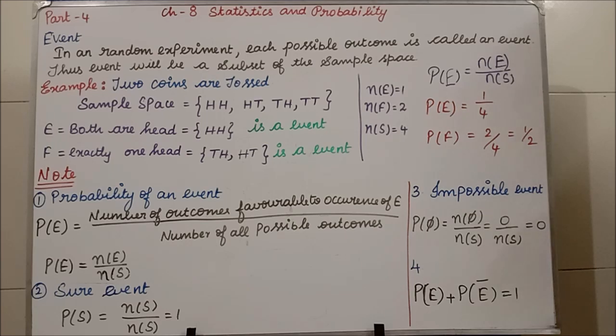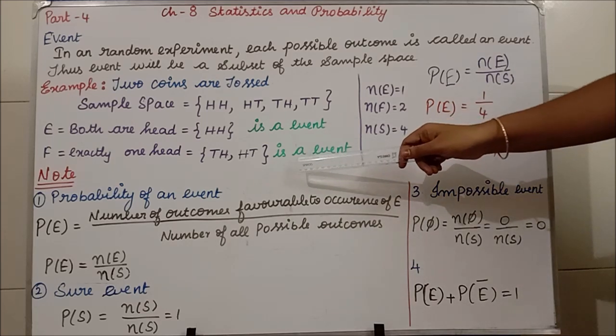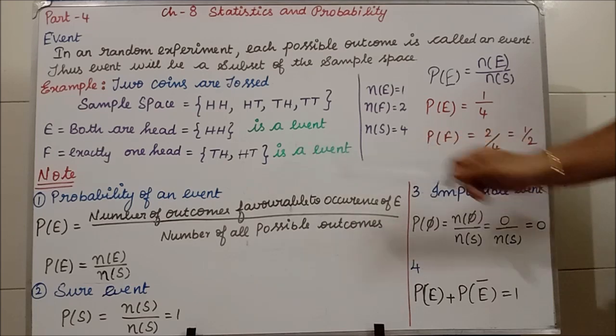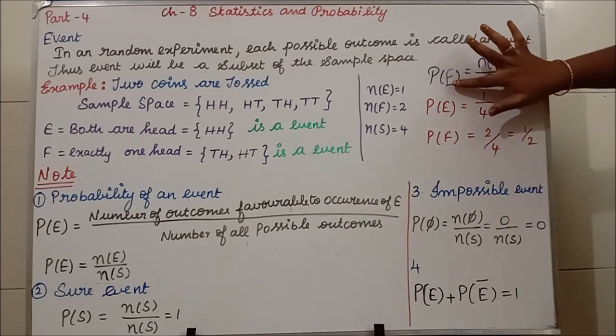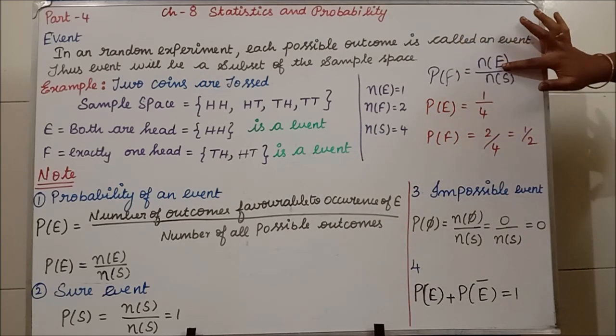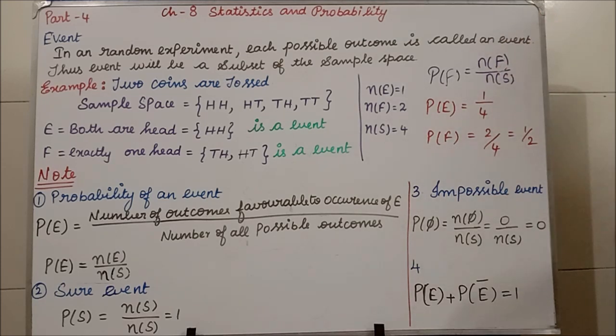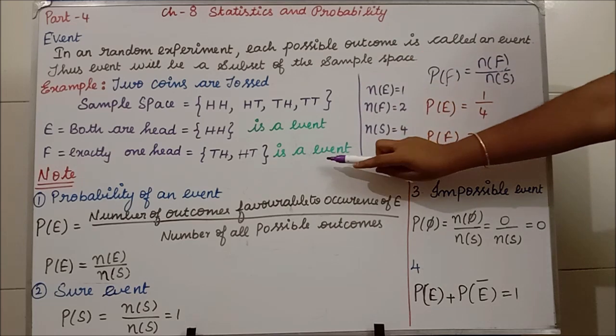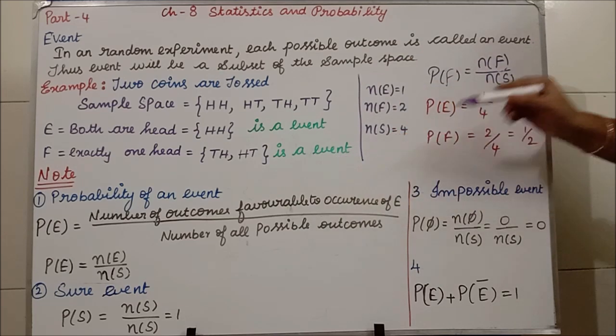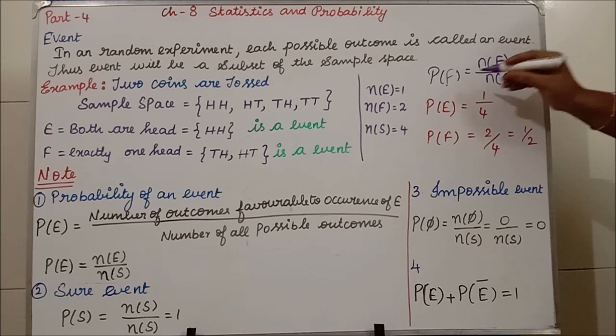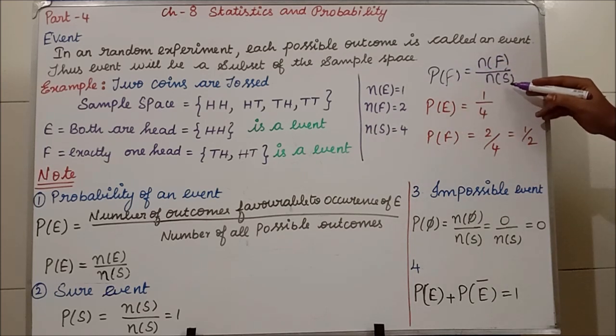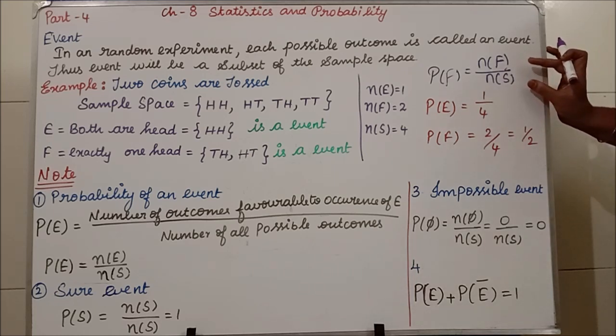Okay, suppose you are going to find the probability of F event, then you have to change the letter. It is not always P of E equal to N of E divided by N of S. Whatever alphabet they mention, according to that you change the alphabet here. So next I am going to find the probability for the F event. P of F is equal to N of F divided by N of S. But for the sample space, most probably we will use only the S alphabet.